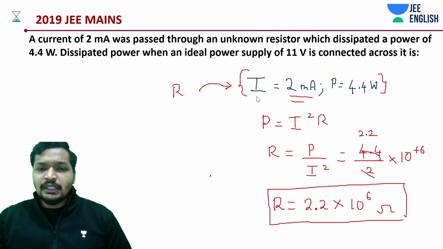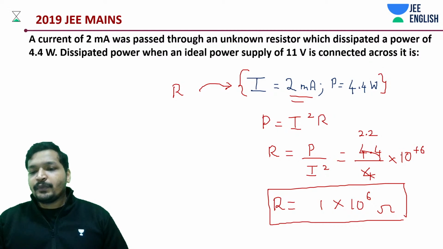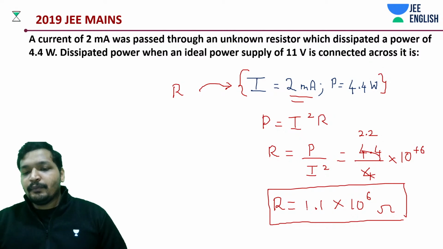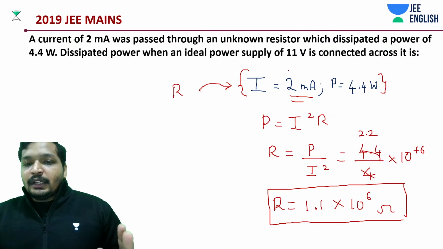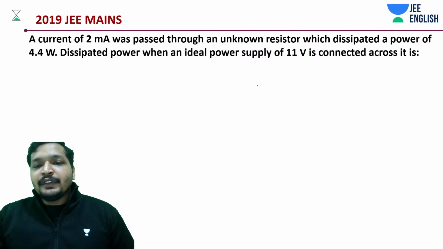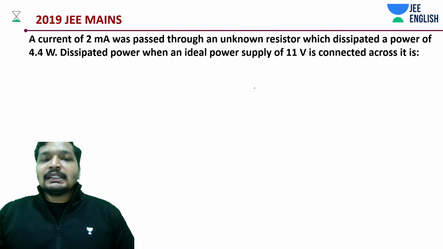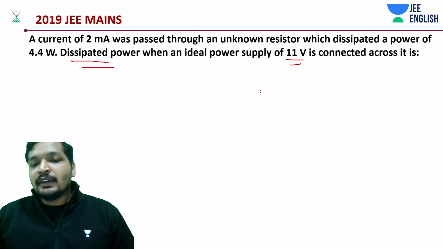My mistake actually, it should be I square. So we have made a small mistake. This should be 4 and this should be 1.1. Okay, 2 square, I had taken it wrong. Alright guys, that's really simple. We know the resistance value. Now what is the next thing that we need to know? We need to know what would be the power dissipated for a supplied 11 volt.